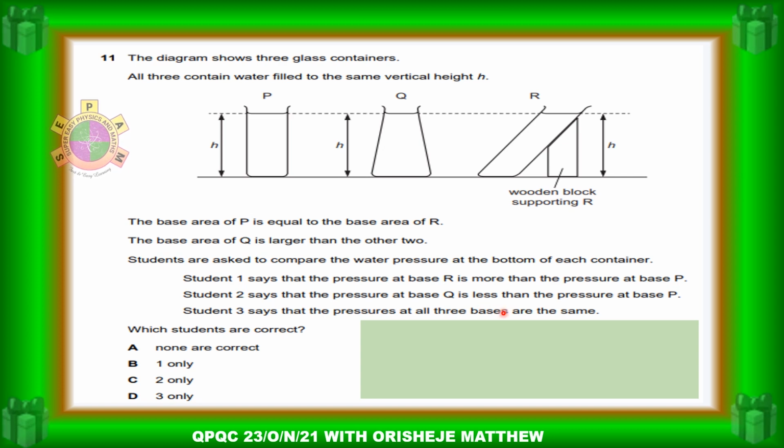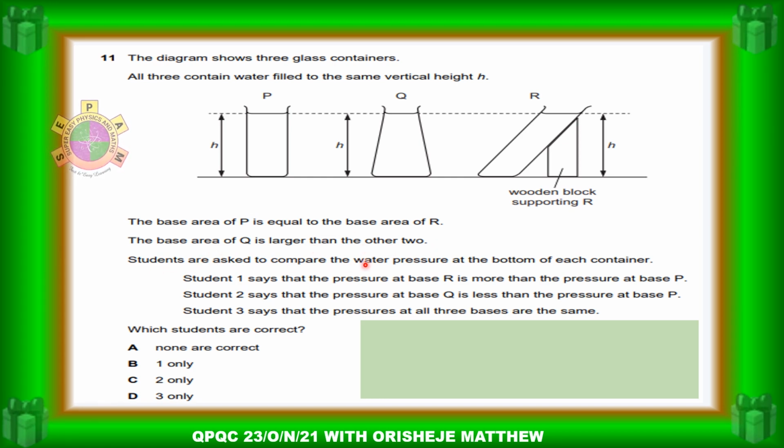The next question is question 11. The diagram shows three glass containers. All three containers are filled to the same vertical height. So take note of this: filled to the same vertical height. So H is the same, notwithstanding whether the container is slanted or has a broader base or not. Now, the base of P is equal to the base of R. So Q has a wider base. The base of Q is larger than the other two.